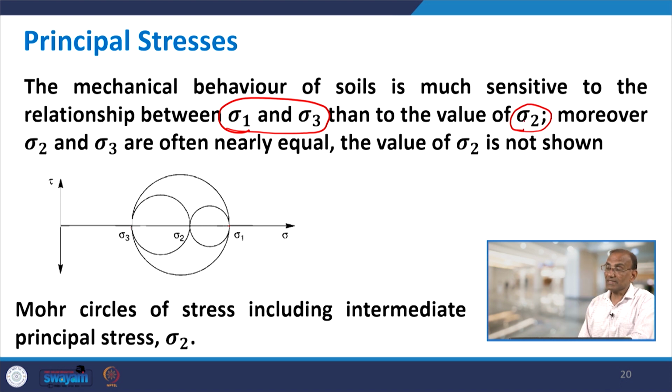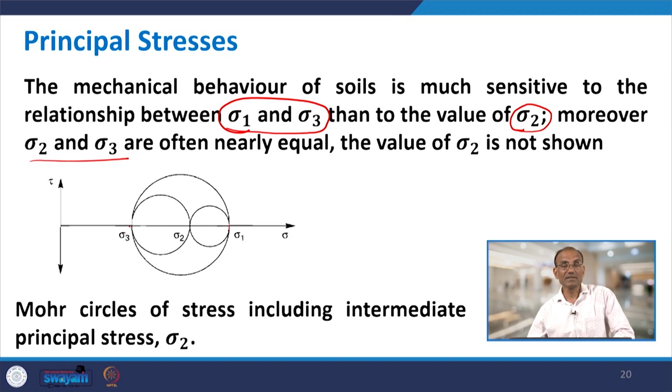Sigma 2 is the intermediate principal stress, and normally sigma 2 and sigma 3 are almost equal. So, therefore, the value of sigma 2 is normally not considered separately. Here you see in this figure a lot of difference between sigma 1 and sigma 3, but sigma 2 and sigma 3 are closer. Sigma 3 is minimum and sigma 1 is maximum, so most of the time you may not require to consider the value of sigma 2.